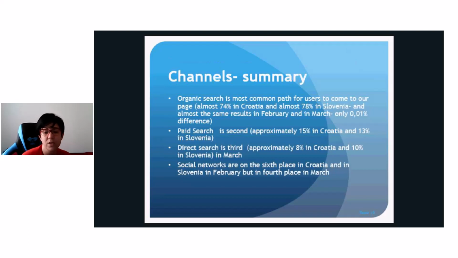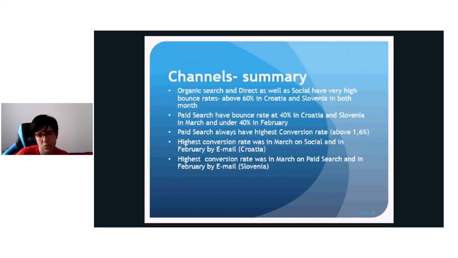And the social networks are on 6th place in Croatia and in Slovenia in February, but in 4th place in March. Organic search, as well as direct, as well as social, have very high bounce rate, above 60% in Croatia and in Slovenia. Paid search has a bounce rate about 40% in Croatia and Slovenia, and in March under 40% in February. Paid search always has the highest conversion rate, above 1.6%.